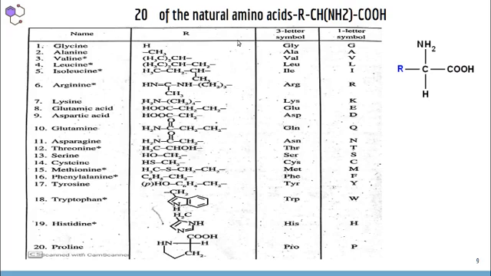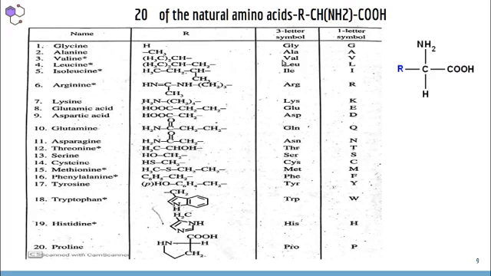Now let us become familiar with some natural amino acids. We know that there are a large number of natural amino acids. Among them, 20 natural amino acids are given here, having the common structural formula RCH(NH2)COOH. This is the general structural formula of an amino acid. When R is H, we get glycine.